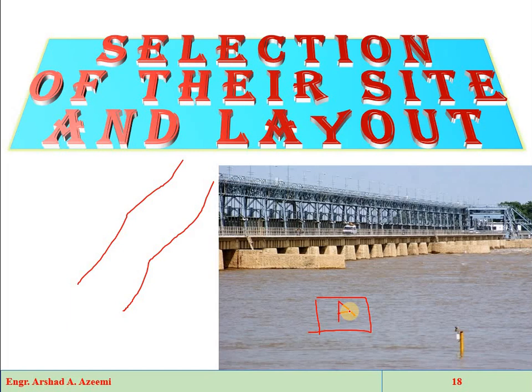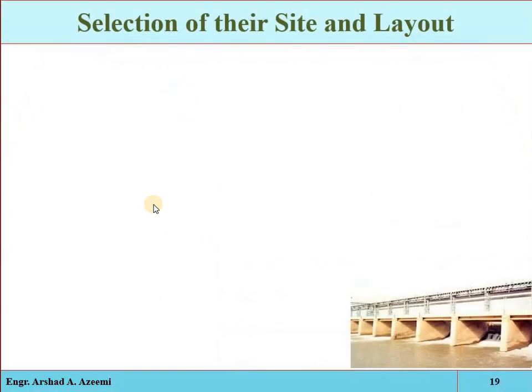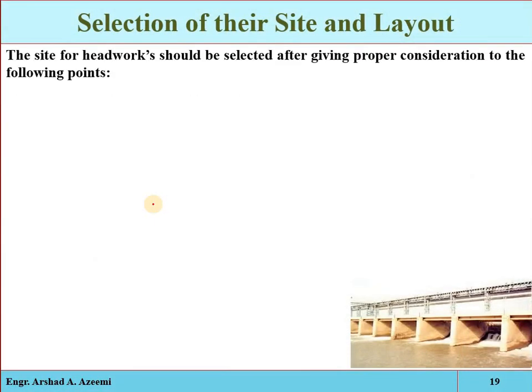Now the question is, at which point will the canal be taken out from the natural river? Either here, or here, which site will be selected? What are the different factors which an engineer will consider for the design or construction of any type of headworks, either weir or barrage or dams? So the site for headwork should be selected after giving proper consideration to the following points.